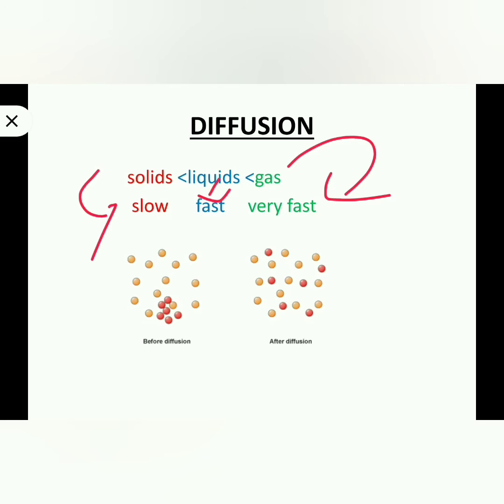In this diagram you can see two different types of particles, one in red color and another in yellow color. Imagine that they are two different types of matter. After diffusion, what happened here? You can see the intermixing of the particles, the yellow and red particles, which means that diffusion makes the particles intermix.